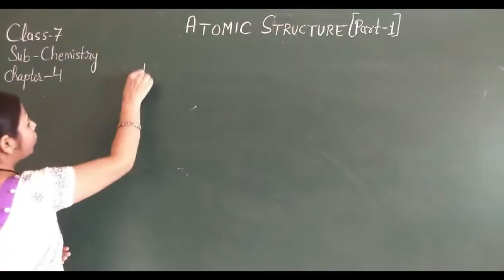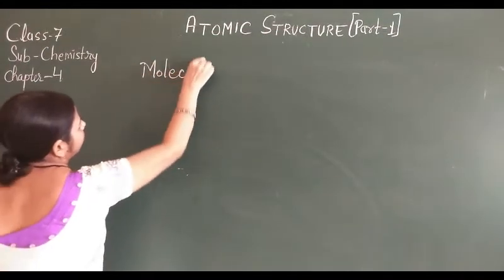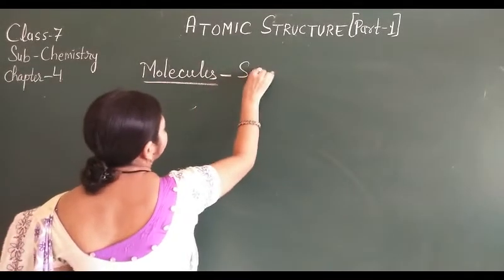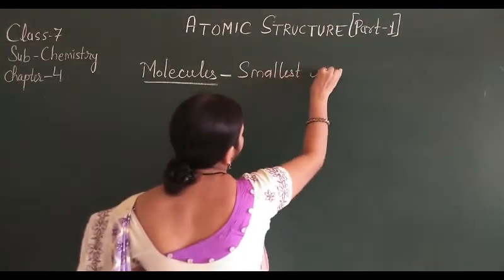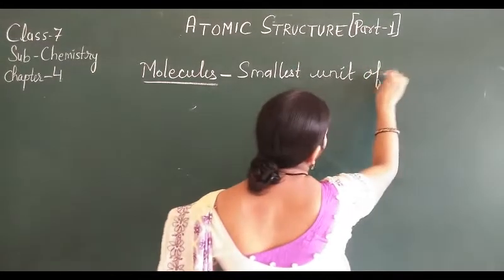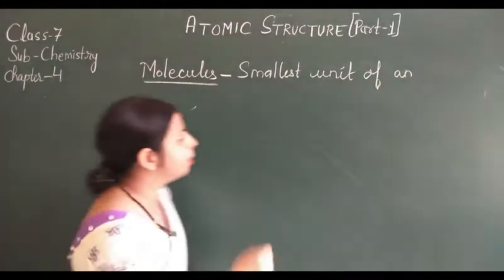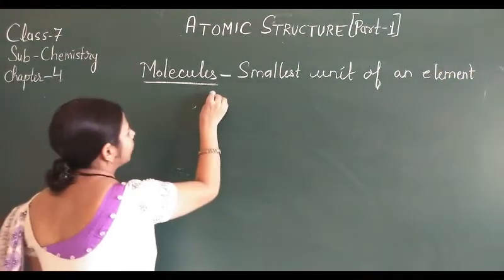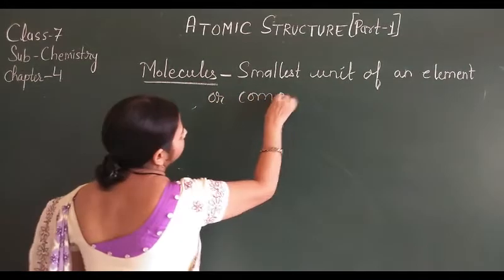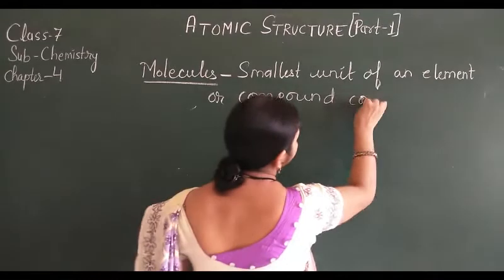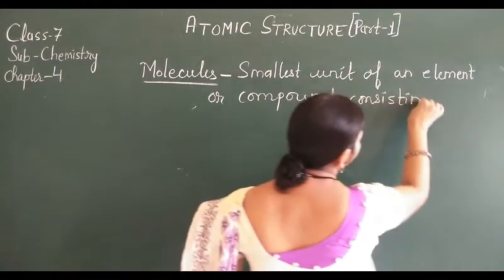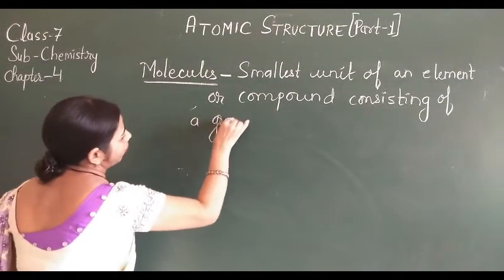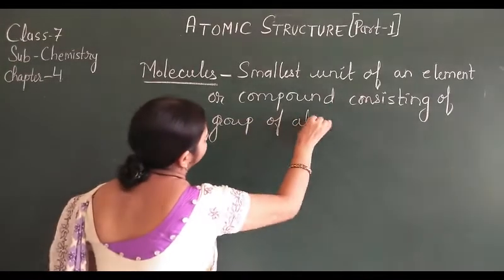So what are molecules? Molecules are the smallest unit of an element or compound consisting of a group of atoms.